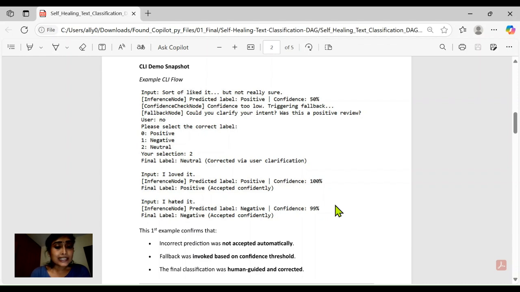This is where our pipeline heals itself. We can see confidence is 50%. So what happens? If the model is less than 80% confident, as we have the threshold set at 0.8, it avoids making a blind prediction. It asks the user to confirm a correct label, which is taken as the final decision. The log shows initial prediction, fallback trigger, and final label, all tracked systematically.